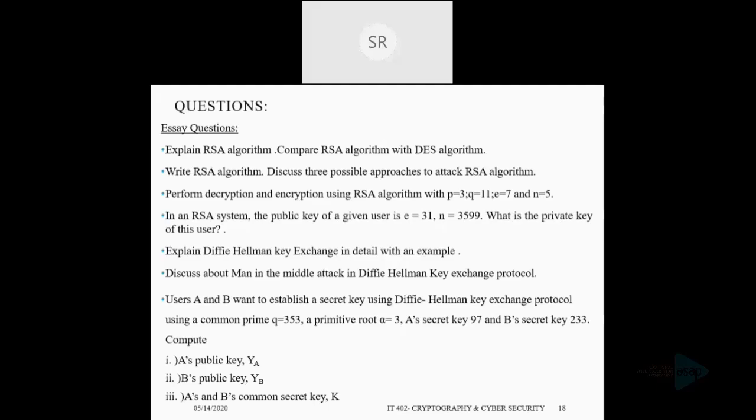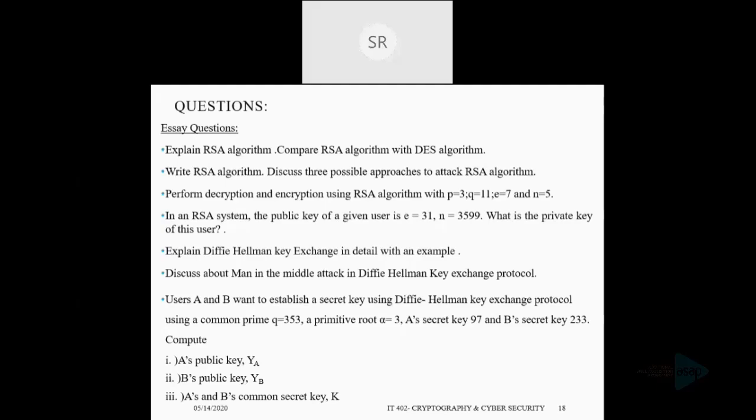Here DES is a private key, or we can say symmetric algorithm. So compare these 2 things. Then the main possible attacks in the case of the RSA algorithm, and you can expect problematic questions also from the RSA side. The third one is to perform decryption and encryption using the RSA algorithm.